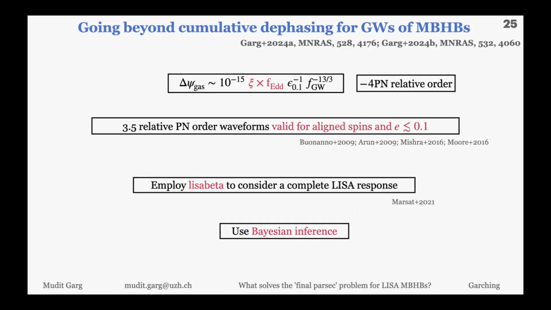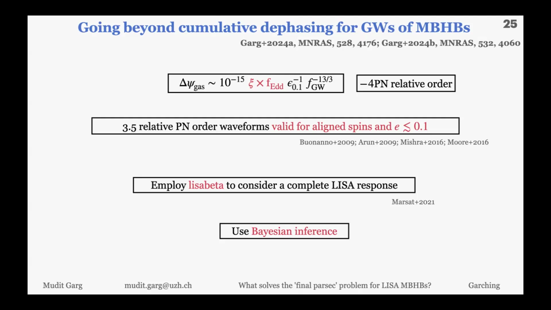We also wanted to have better waveforms, and because we are considering gas dephasing and eccentricity both, the inspiral waveforms are good enough for our kind of study. We have a waveform at 3.5 relative PN order, which is good enough for aligned spin and eccentricity of 0.1. And as the gas will also align the black hole, maybe it's good, but of course, we can always do better than this.